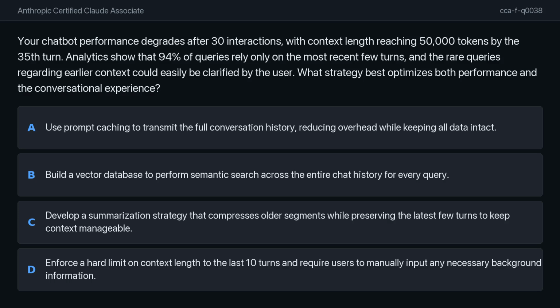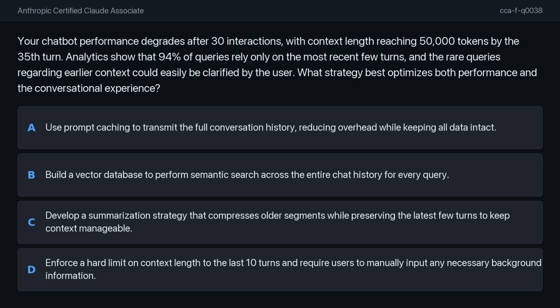Your chatbot performance degrades after 30 interactions, with context length reaching 50,000 tokens by the 35th turn. Analytics show that 94% of queries rely only on the most recent few turns, and the rare queries regarding earlier context could easily be clarified by the user. What strategy best optimizes both performance and the conversational experience?